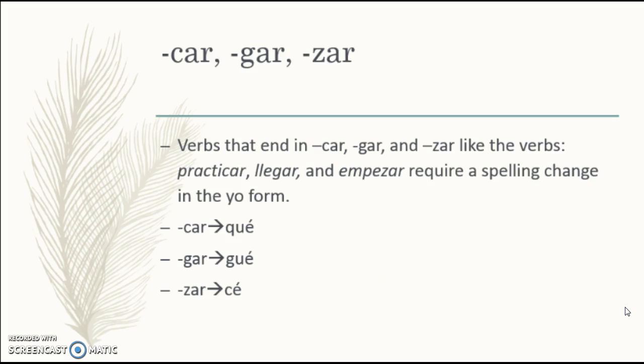Car, gar, zar. Of course, we have to have some irregulars. So verbs that end with car, gar, or zar, like the verbs practicar, llegar, and empezar, require a spelling change in the yo form only. The reason why we have to conjugate this differently is because it will change the pronunciation if I don't. So if I look at car, like practicar, I would change it in the yo form to practiqué. If I didn't, it'd sound like practice. So car changes to qué, gar changes to gué, so I put a u there, and zar changes to cé.